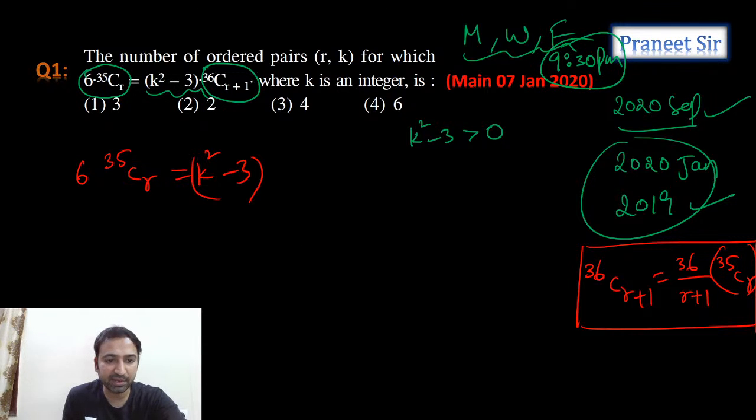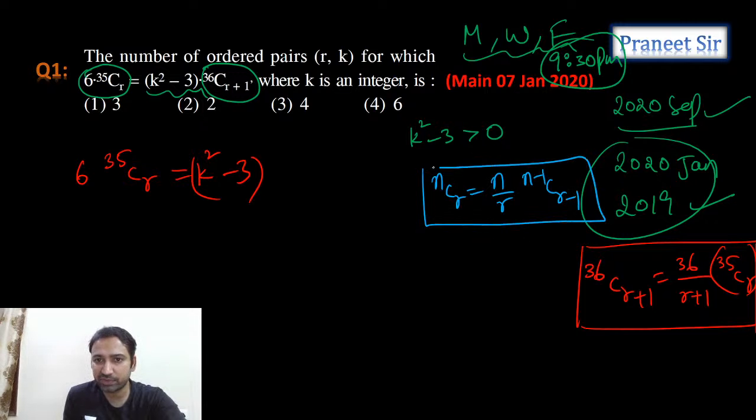Let me write this very important property: nCr is equal to n by r into (n minus 1)C(r minus 1). We can use this property here, and we can write it as 36 by (r+1) into 35Cr. Can we write it like this?